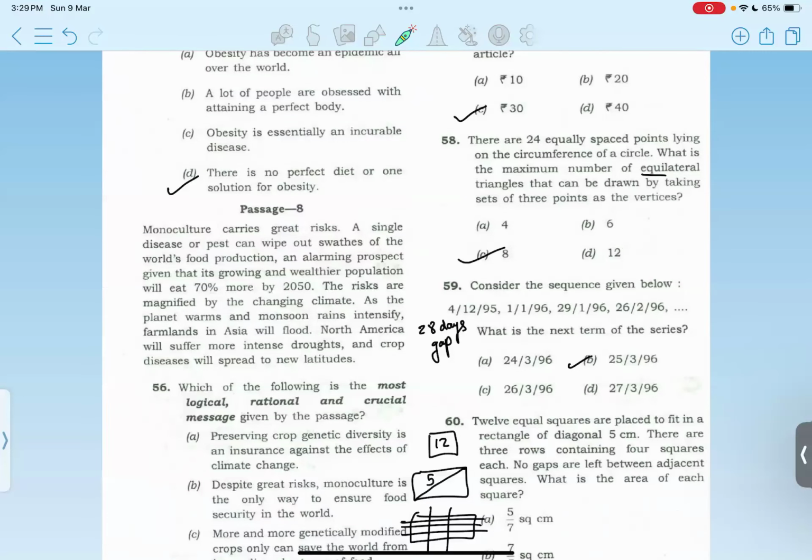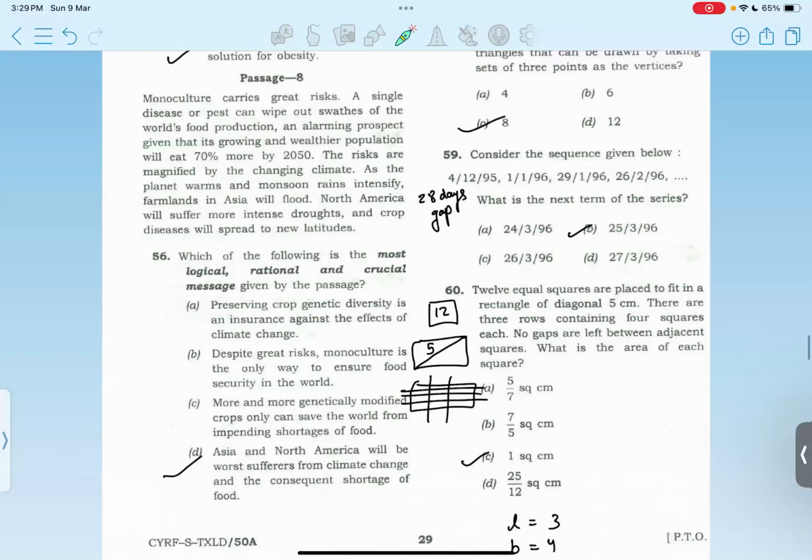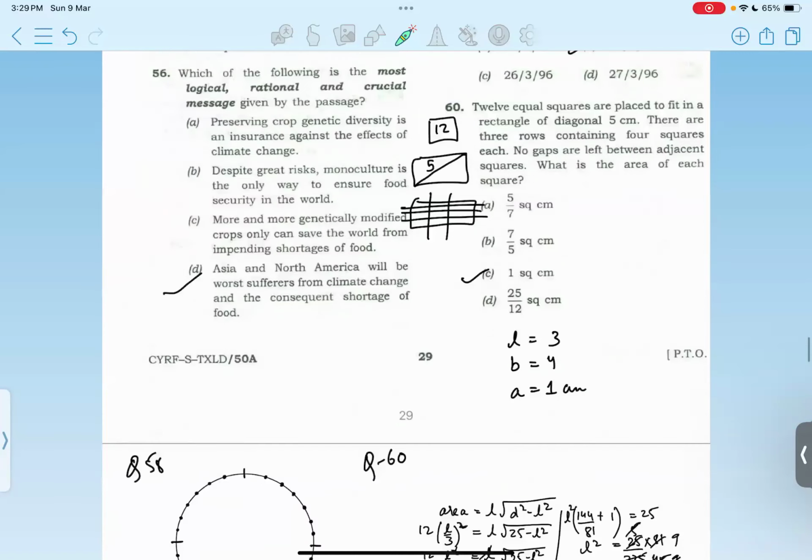Then we are given this sequence, and we have to identify what is going to be next. These are dates, and you can see there is a gap of 28 days between each one of them. So the next date after this would be 25/3/1996. Option B.